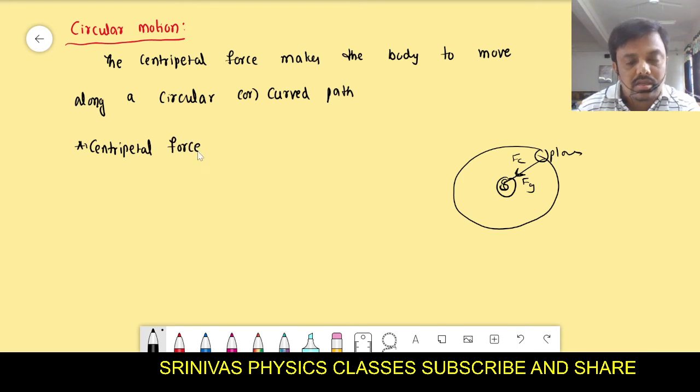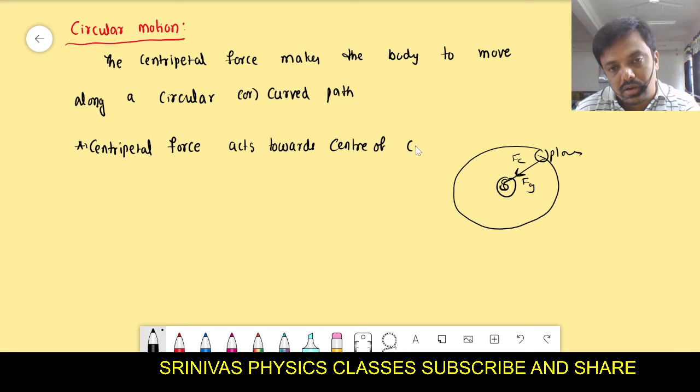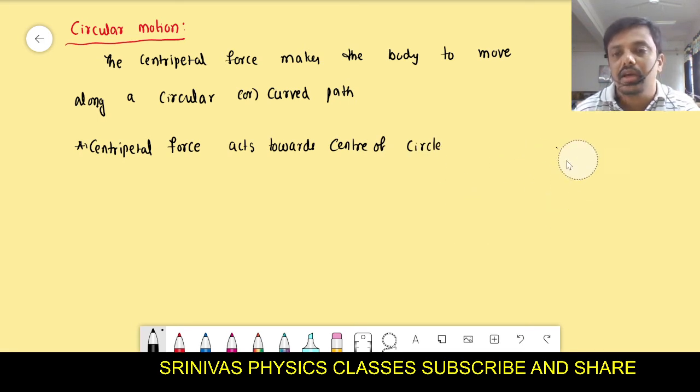around the sun. Centripetal force acts towards what? Towards the center of the circle. Okay, and here, what is the formula for the centripetal force?